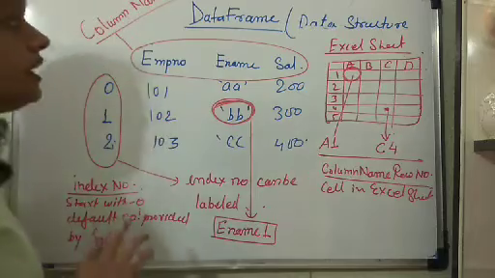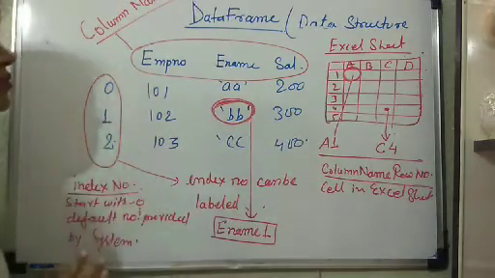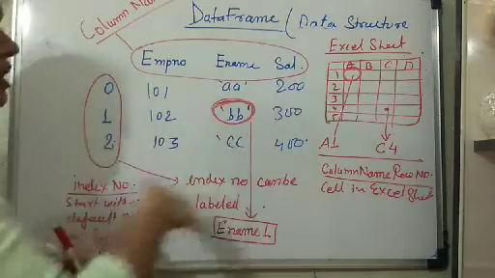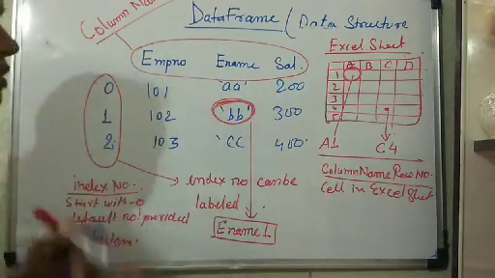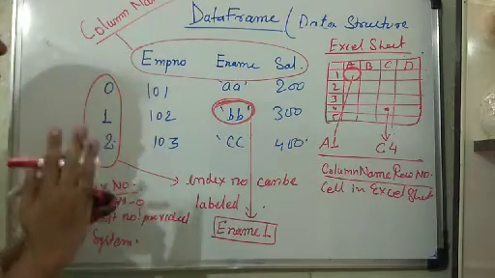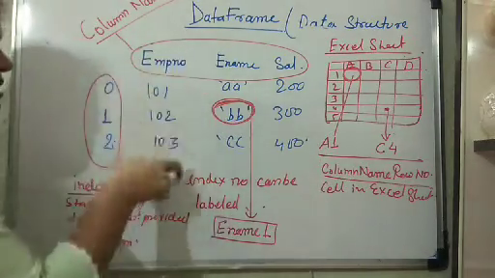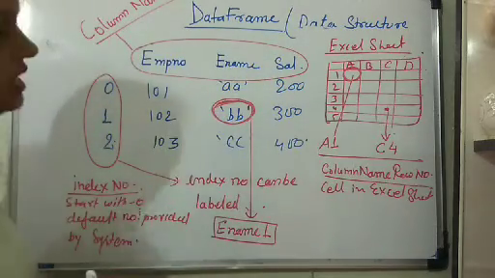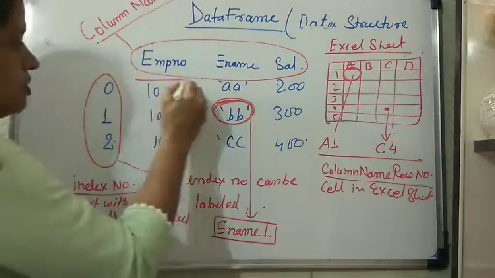Now once again I would like to mention all the things I have mentioned for the data frame. Data frame is a tabular structure. Data in the data frame is represented in the form of tables, in the form of rows and columns. Each column contains the same type of data, homogeneous data.